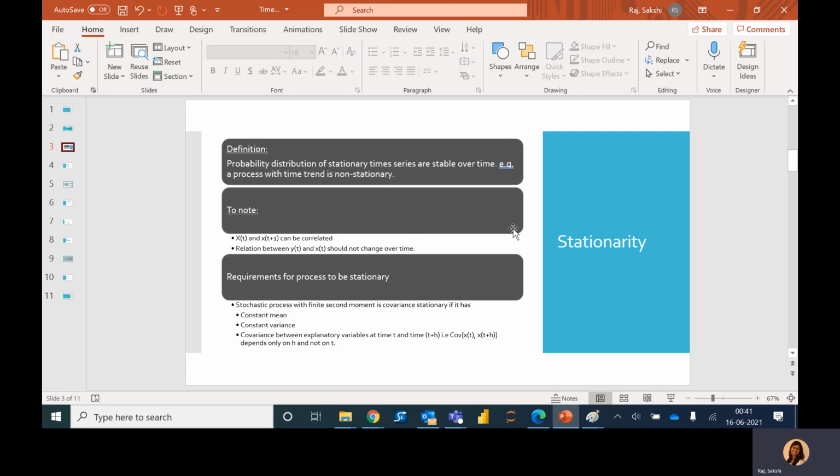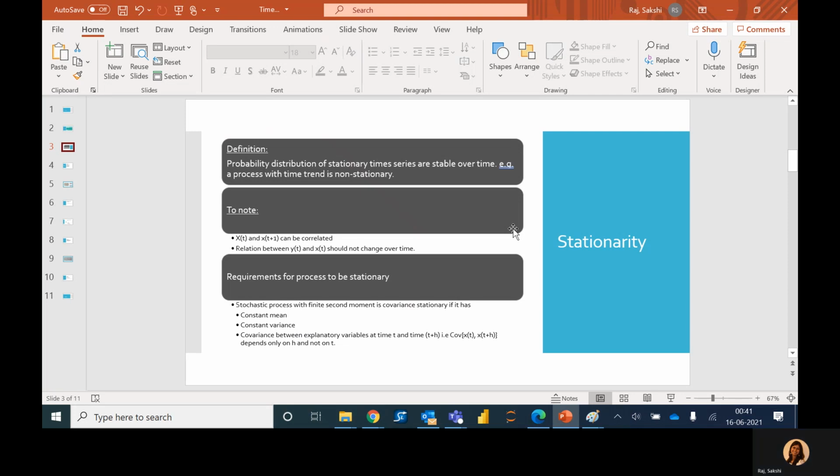First, let's look at the conditions required for stationarity. The first one is a constant mean. The second is that the process should have a constant variance. And the third one is that the covariance between explanatory variables at time t and time t plus h, let's say x_t and x_{t+h}, should depend only on the time distance h and not on t.